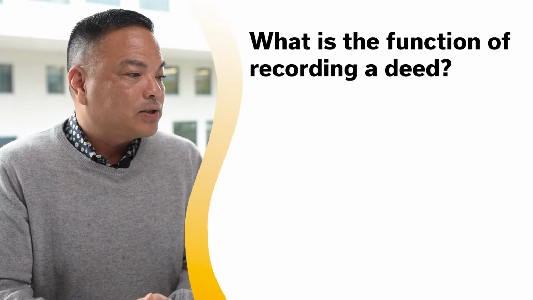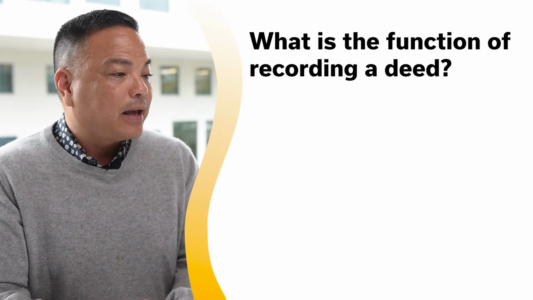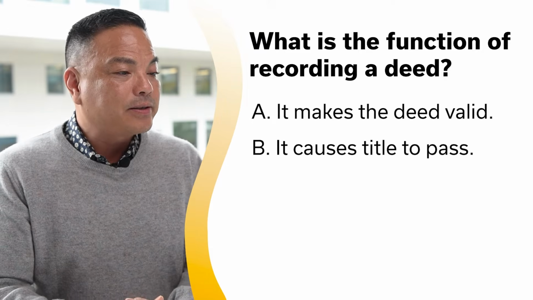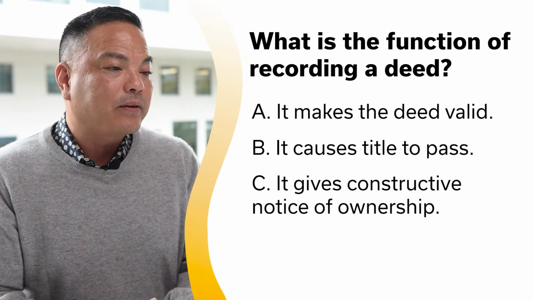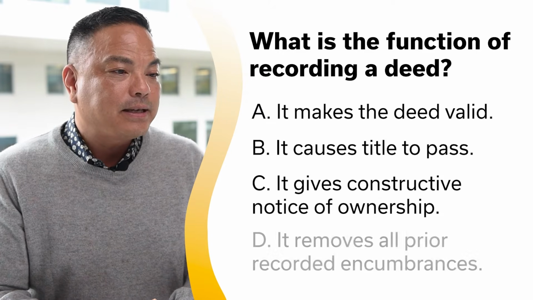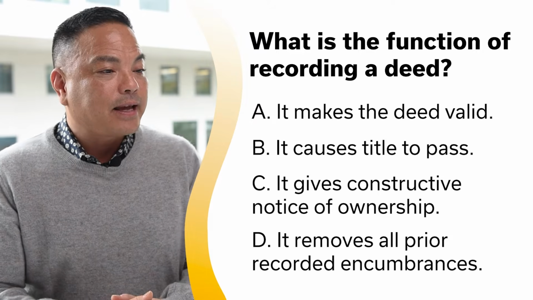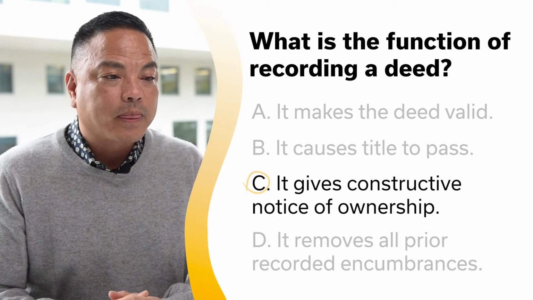What is the function of recording a deed? A. It makes the deed valid. B. It causes title to pass. C. It gives constructive notice of ownership. D. It removes all prior recorded encumbrances. And the answer is C as in Charlie. It gives constructive notice of ownership.